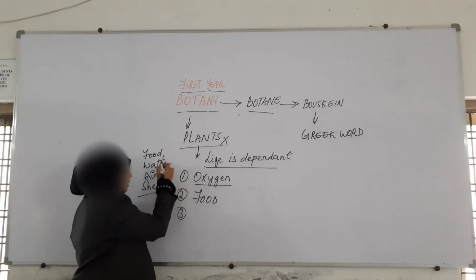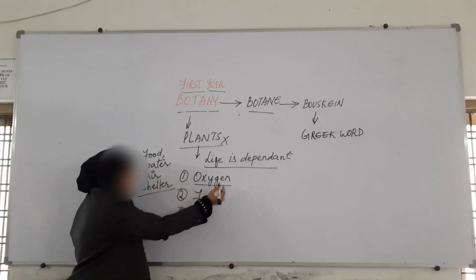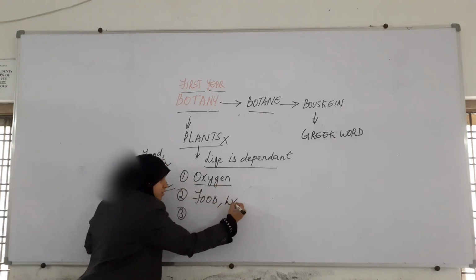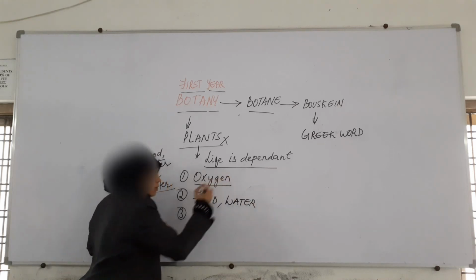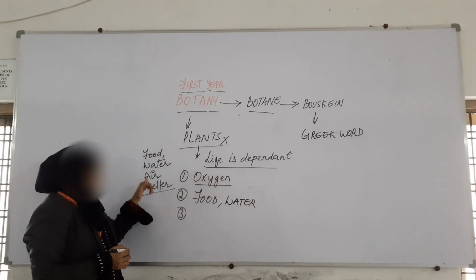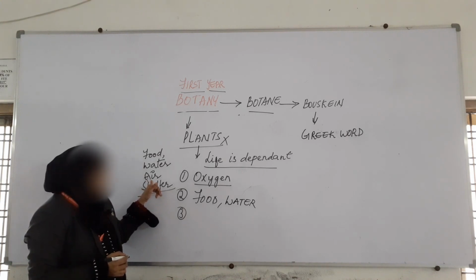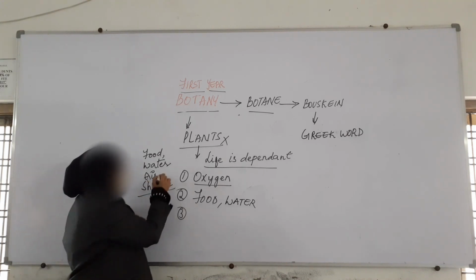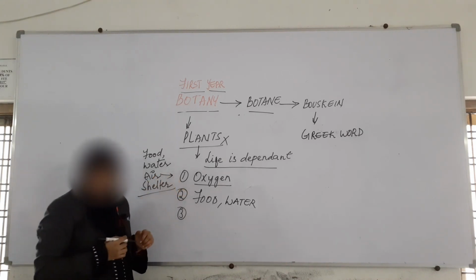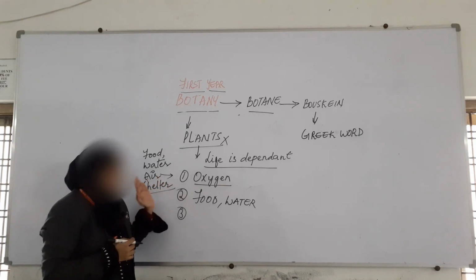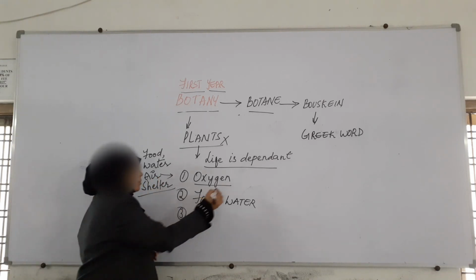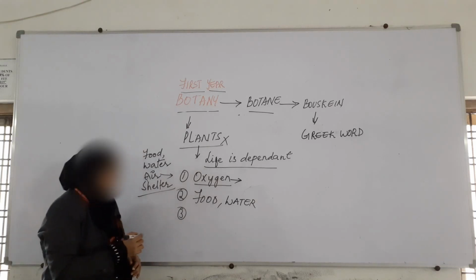Plants provide food, and along with food they also provide water. The next thing we require is air. In air, oxygen is present, and that oxygen in air is given by the plants.